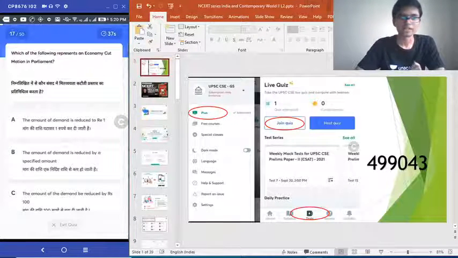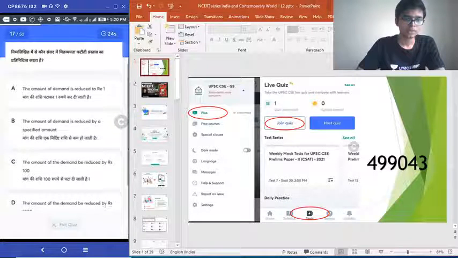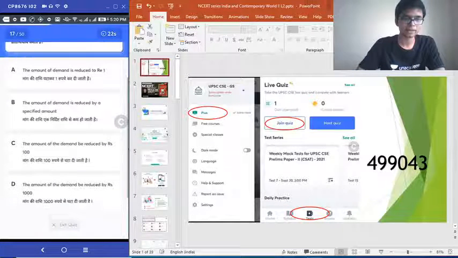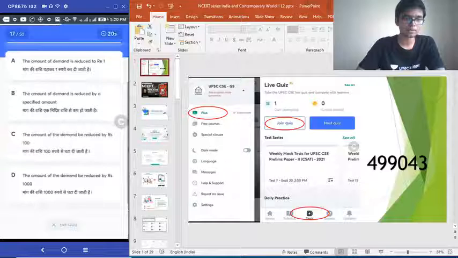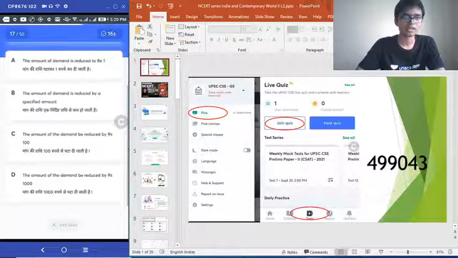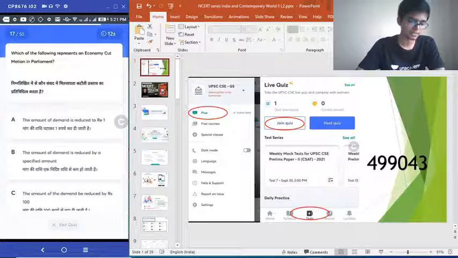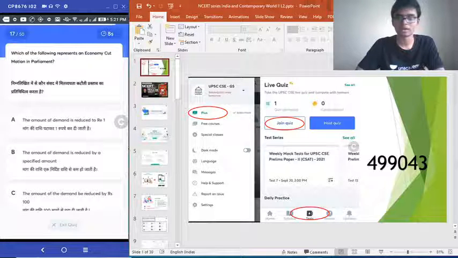Question number 17. Which of the following represents an economy cut motion in Parliament? Okay. Option A. The amount of demand is reduced to ₹1. Amount of demand is reduced by a specified amount. The amount of demand be reduced by ₹100 and the amount of demand be reduced by 1000 rupees. Choose the correct answer. What do you mean by an economy cut motion in Parliament? Or what is implied by the motion of economic cut in the Parliament?